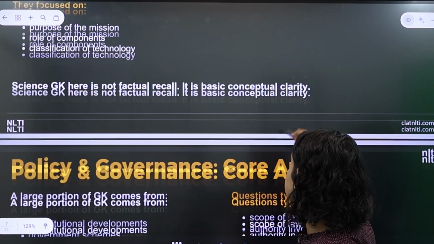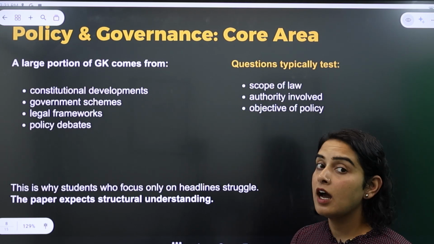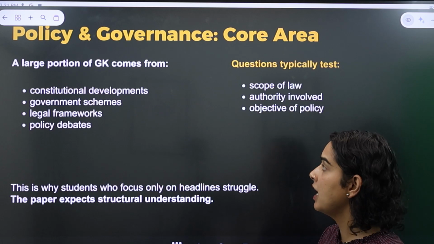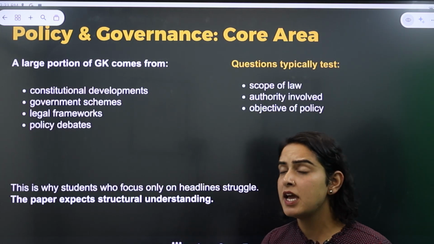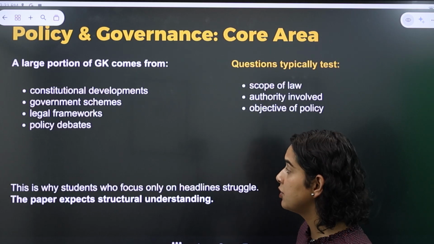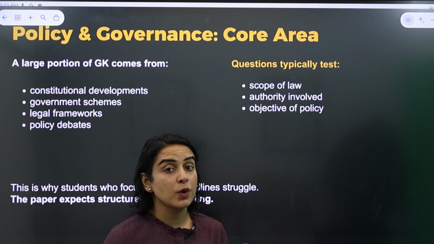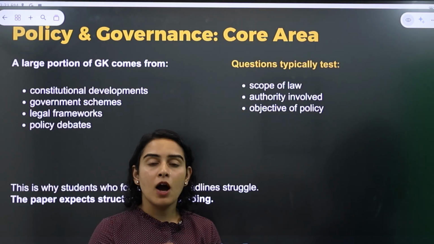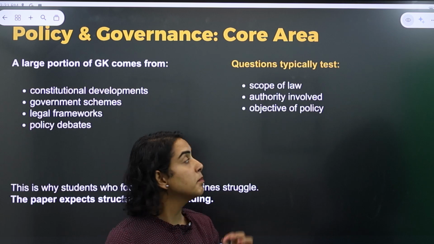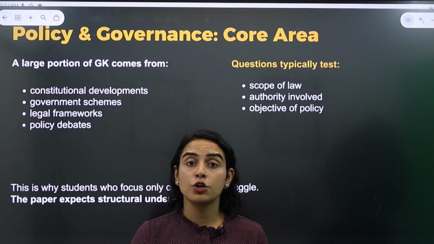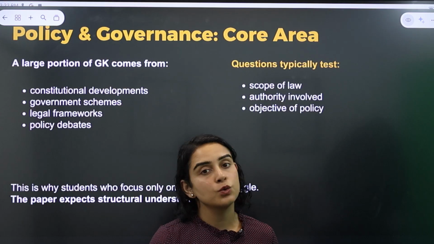Next widely tested area in CLAT is policy and governance. A lot of questions are tested around this area, and the questions are usually around constitutional development, some government schemes, any new law or policy that has been introduced, and debates around those laws and policy. You can expect questions around the scope of law, how this law will be applicable, on whom this law will be applicable, and what is the purpose behind the same, and what all authorities, institutions and organizations are actually involved to execute those laws and policies.